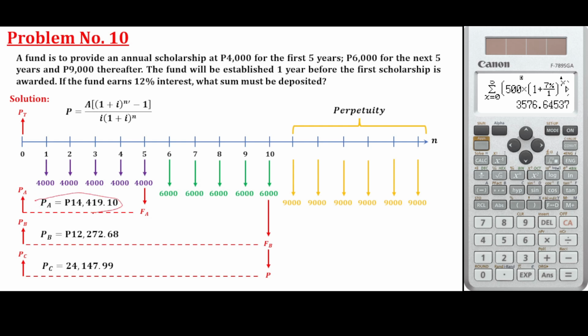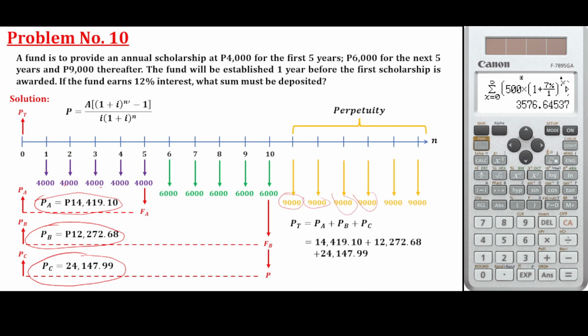So summing all of this fund: this fund needed for 4,000, this fund needed for 6,000, and this fund needed for the perpetuity 9,000 up to infinity. Just add these. This is the total fund needed at present time: 50,839.78.